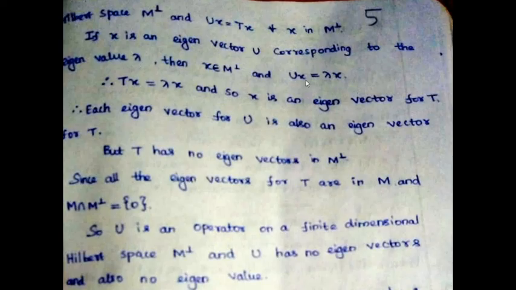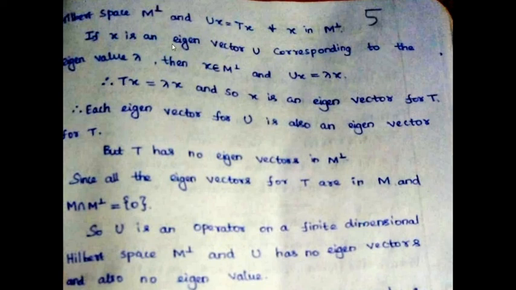You can write the condition Ux is equal to lambda x. By this, you can write that Tx is equal to lambda x. So you can write that x is an eigenvector of T.